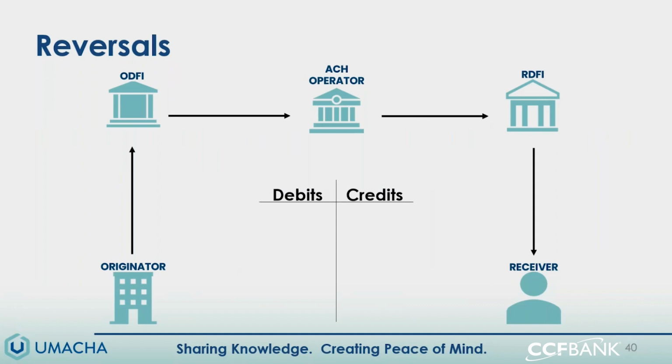All right, so here we have our T account where we're going to track our individual debits and credits to this particular account. And we're going to use this to illustrate how the reversal process might work. So on October 27th, an employer sends his employee's payroll file out to the ODFI with the intent that it will post to the employee's account on October the 29th, which is their payday. So here we have our file going out into the network.